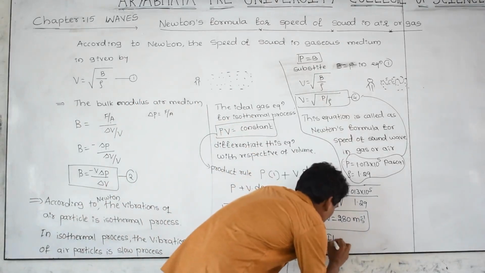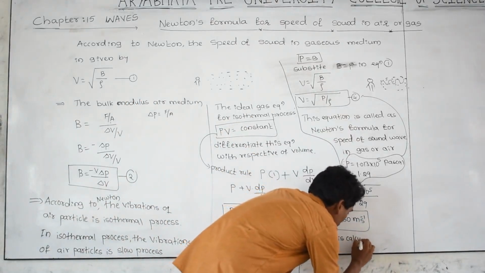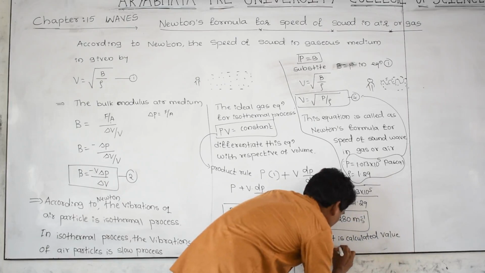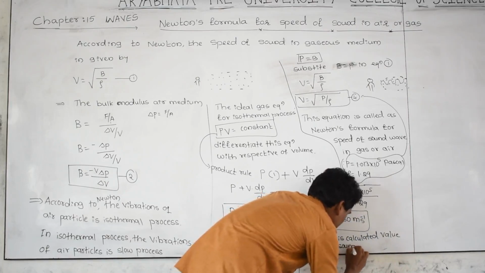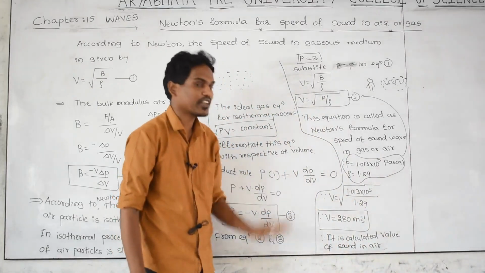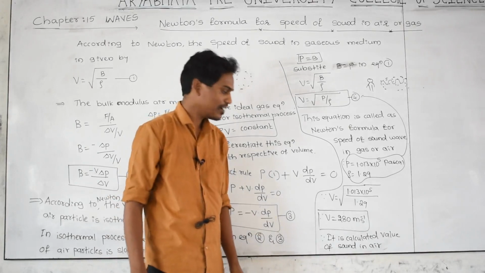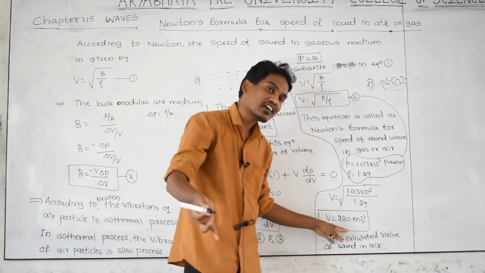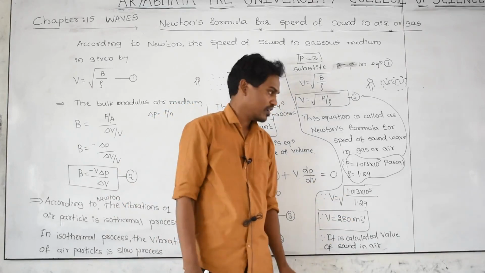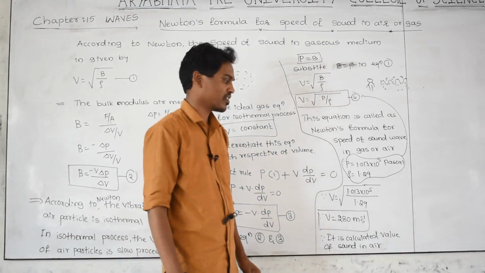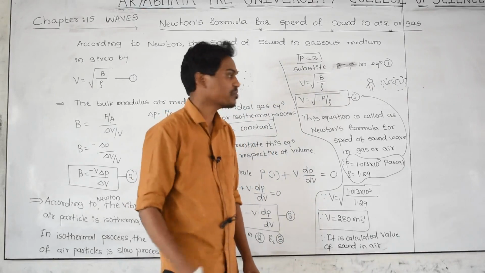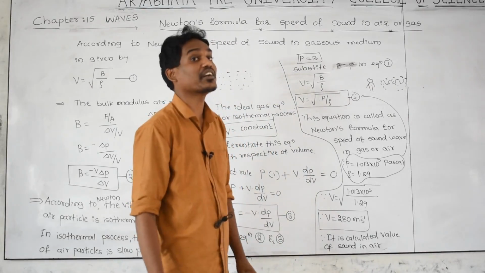Therefore, it is the calculated value of speed of sound in air. But actually, this value that Newton calculated is not correct, because if you do the experiment, the velocity of sound in air becomes 330 meter per second.